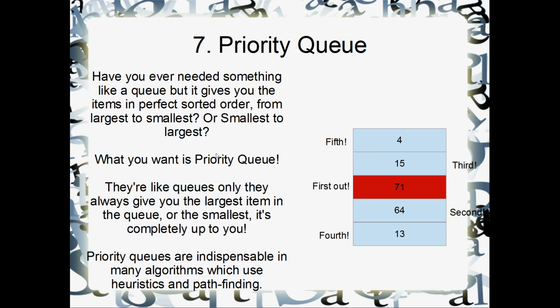So it's up to the programmer or the implementation what that priority is, but it might actually be the magnitude of a number, for instance. Like over the side here, what I've got. So this is just a picture of a priority queue. If we can imagine that we put items into our priority queue in a random order. Maybe we put them in exactly this order. So we put in the 4, then the 15, then the 71, then the 64, then we put in the 13. But then when we take the items out, the priority queue is going to give them to us in exactly sorted order. So it's going to give us a 71, then it's going to give us a 64, then the 15, then the 13, and then the 4.